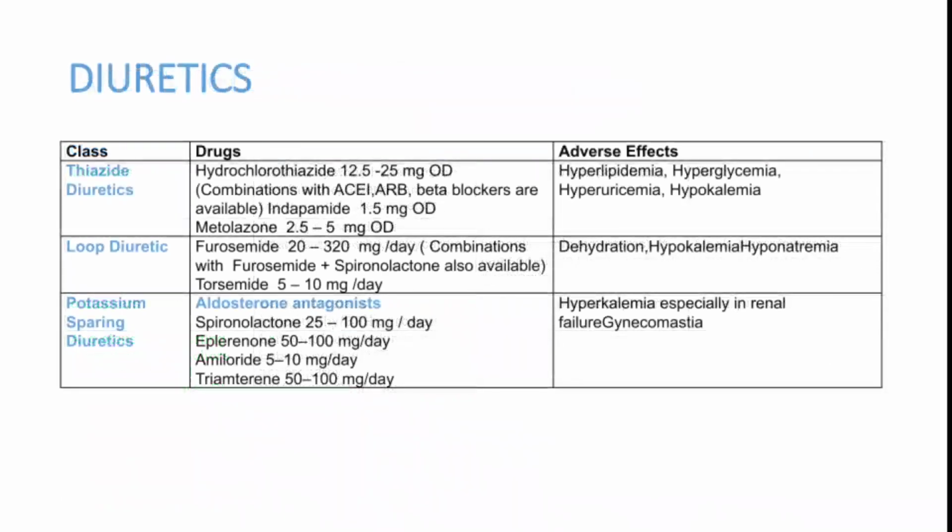Now we will see the diuretics. The most commonly used diuretic is hydrochlorothiazide. It can be given as a single drug or it can be used with ACE inhibitors or ARBs. Another important drug is indapamide, which can also be used as a single drug or with other drugs. Metolazone is another thiazide diuretic.